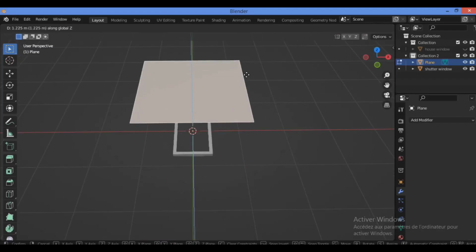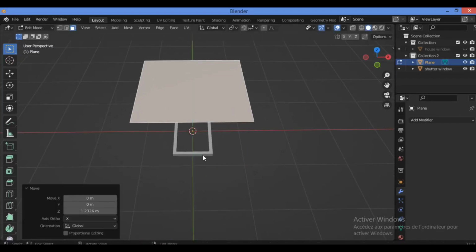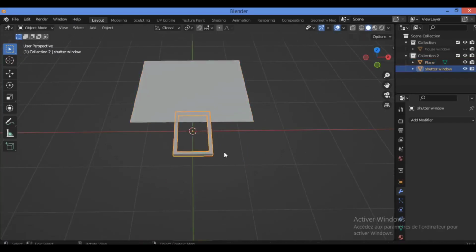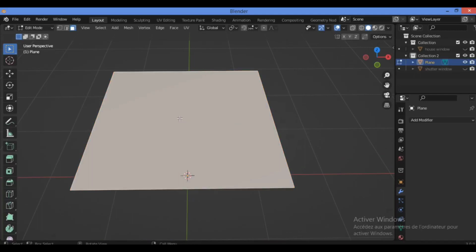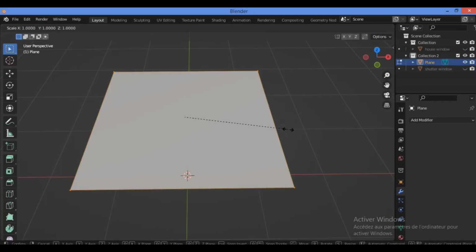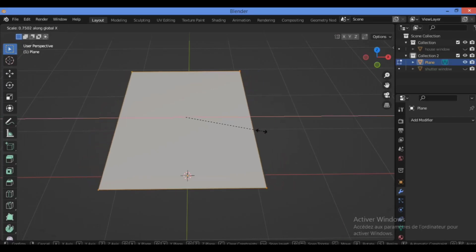Grab it a little bit along the axis. So I want to hide this part. Tab to edit mode. I'm going to be scaling on the X axis. Just scale it a little bit.